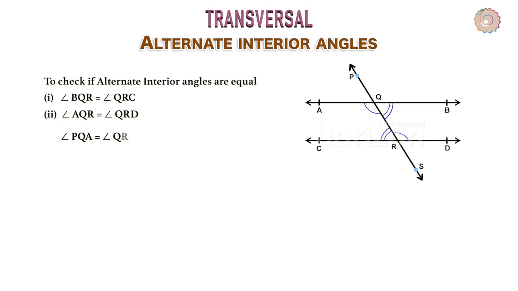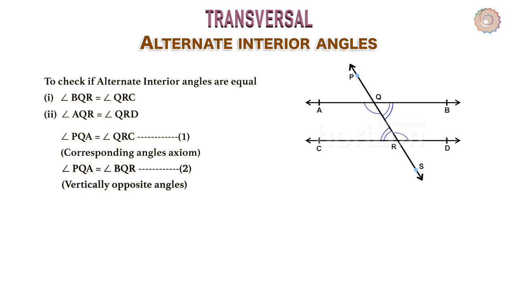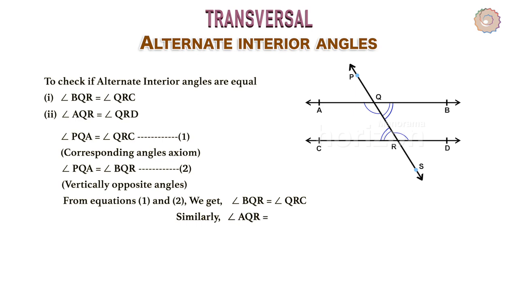We know that angle PQA equals angle QRC as they are corresponding angles. Let's consider it as equation 1. Also, angle PQA equals angle BQR as they are vertically opposite angles. Let's consider it as equation 2. As the LHS of equations 1 and 2 are equal, so are their RHS. So, angle BQR equals angle QRC. Similarly, angle AQR equals angle QRD.